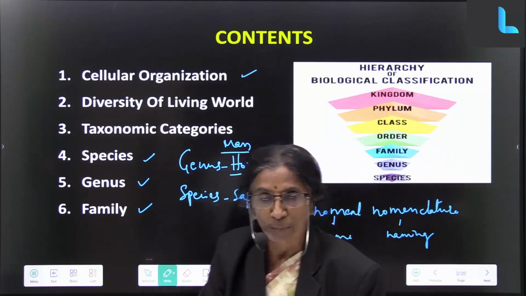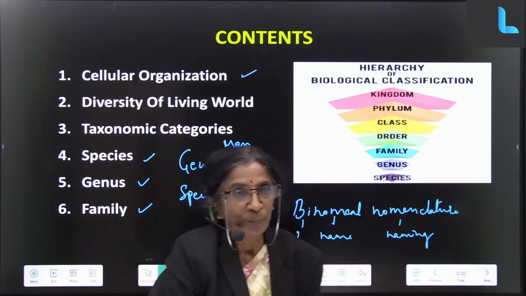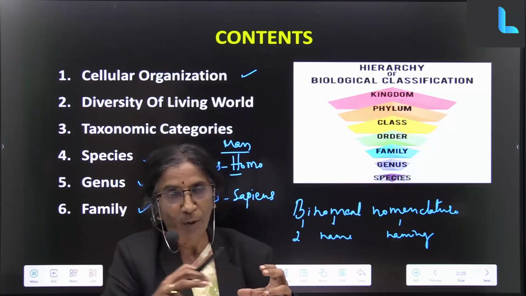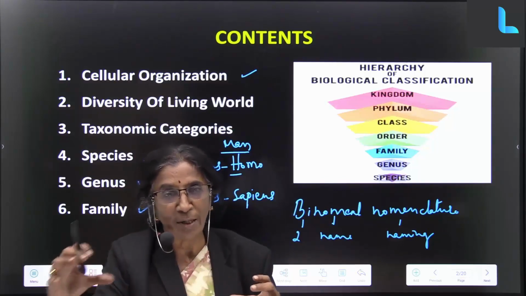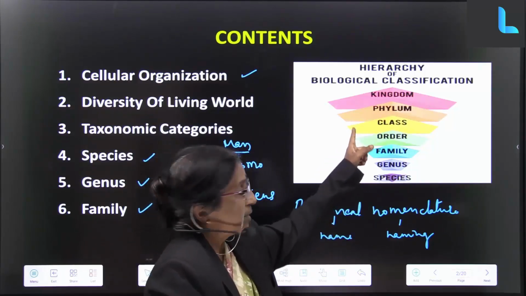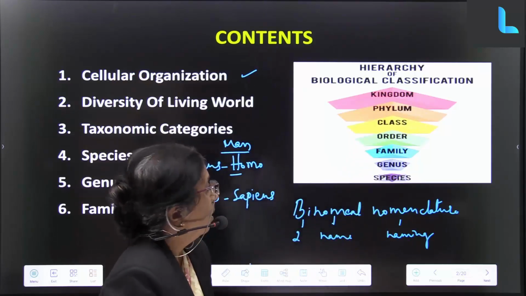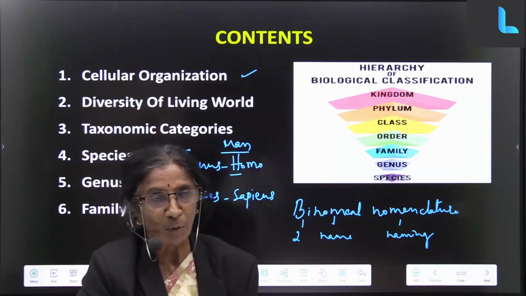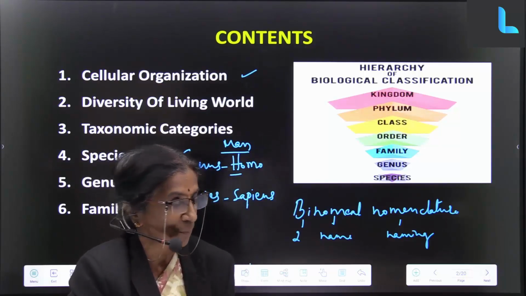You can have your own. Now let me see how many of you can allot some kind of wording for this, so that it makes a complete sentence. The first letters being K, P, C, O, F, G and S. That will be very easy for you. Let me see in the next class who will do this.